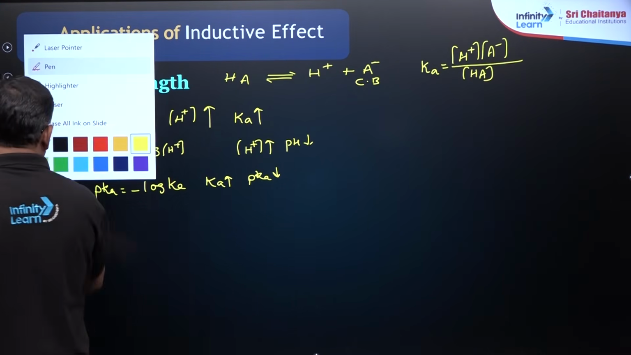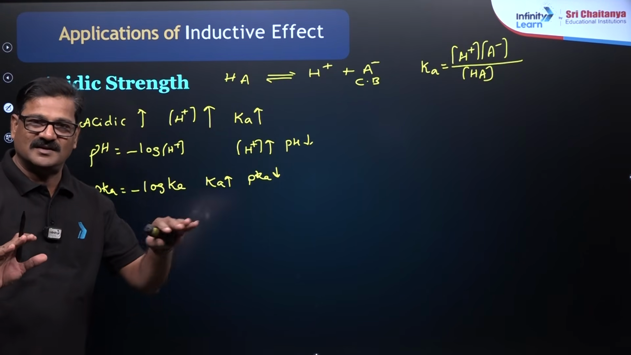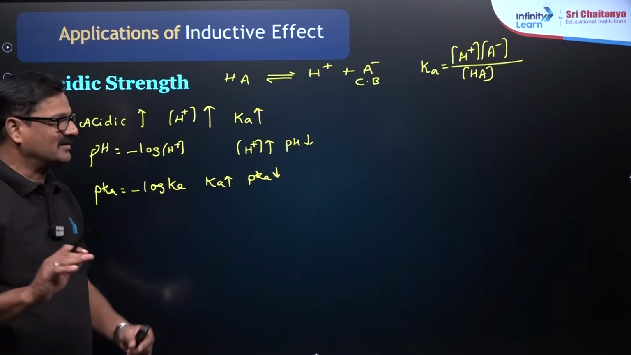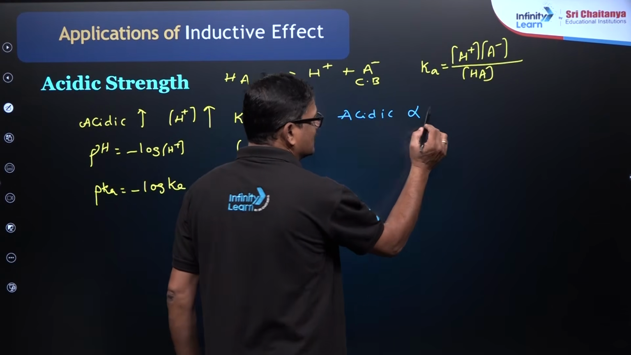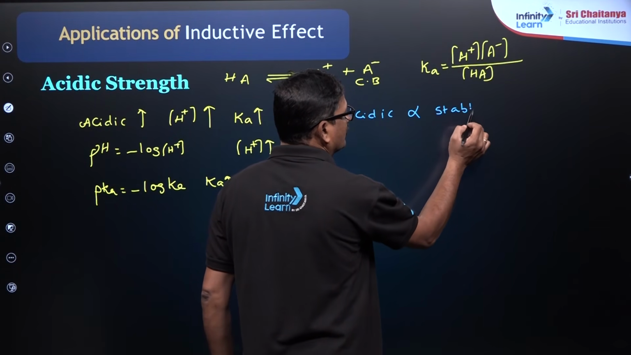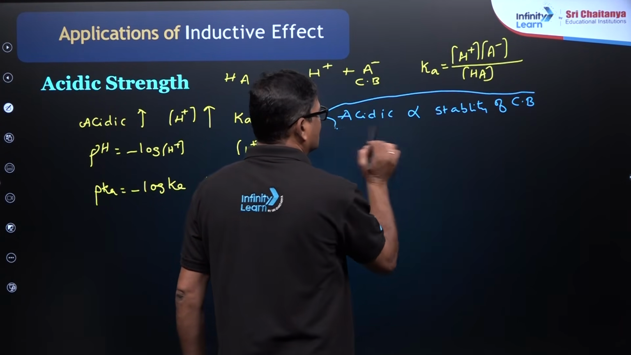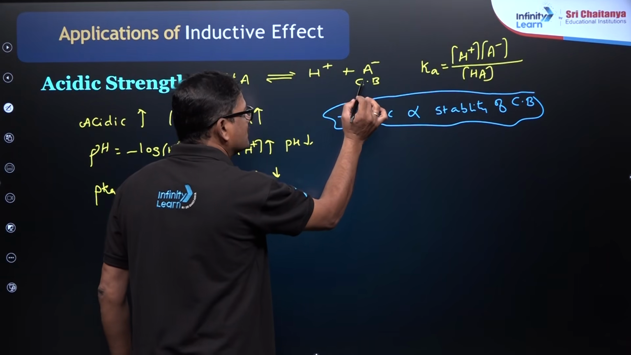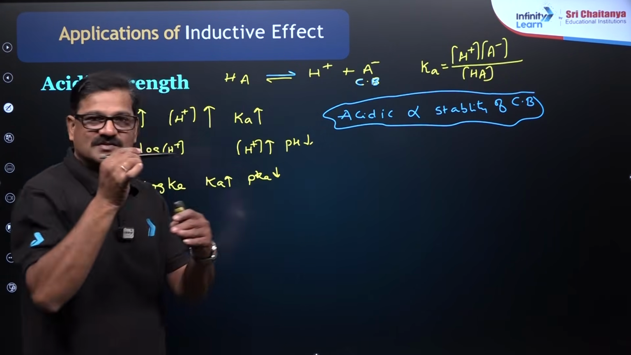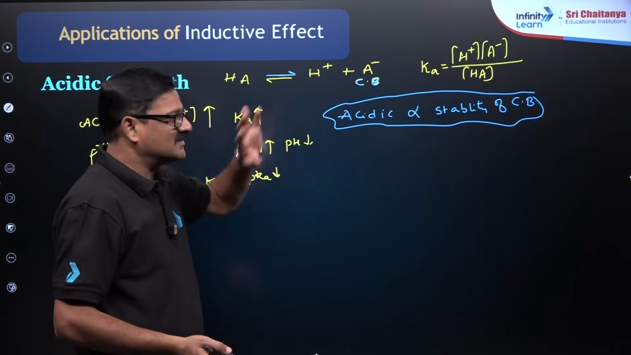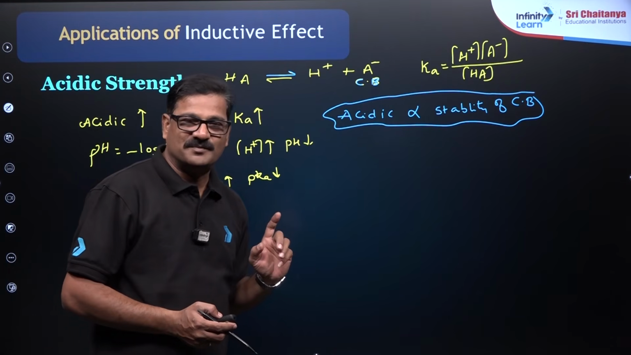Or otherwise, I just want to give you a very important point, a thumb rule for the total chemistry, not only for organic chemistry but also for inorganic chemistry. Acidic strength is directly proportional to stability of conjugate base. If this conjugate base is more stable, equilibrium is going to be more towards the forward direction, so that H plus concentration is maintained high, so it is going to be more acidic. So this is a very important point.